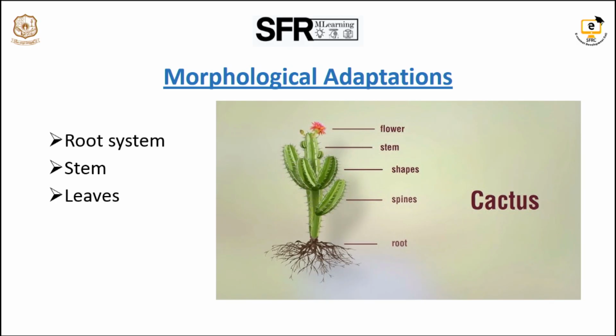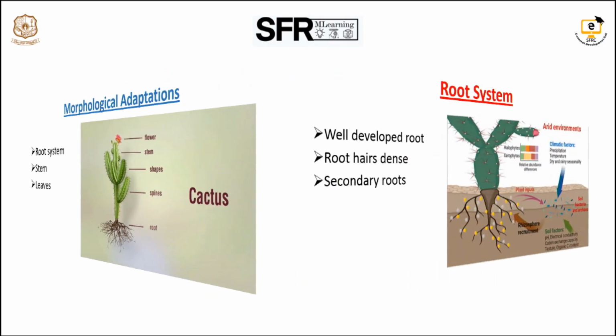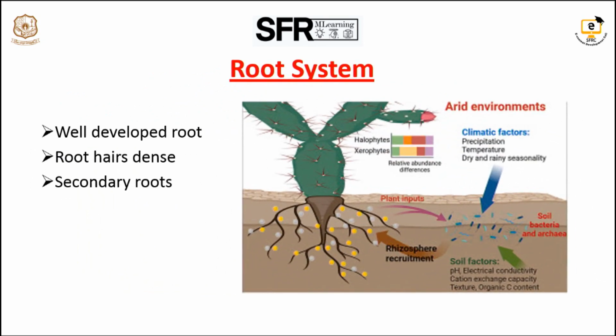In morphological adaptations, the root system, stem and leaves are the three parts that adapt themselves to the environmental factors. First is the root system. How do xerophytic plants adapt in the root system? First, a well developed root system; second, the root hairs grow densely.